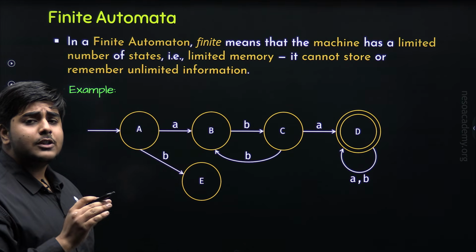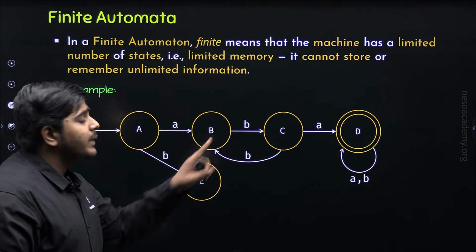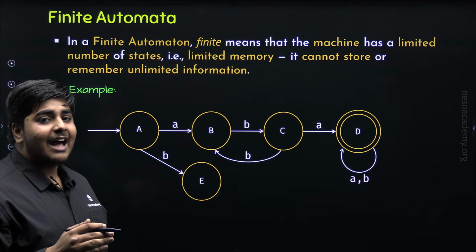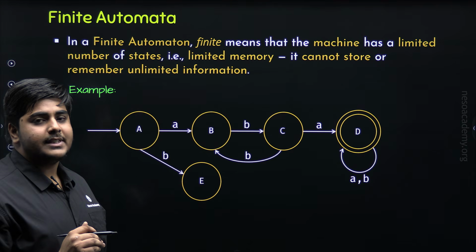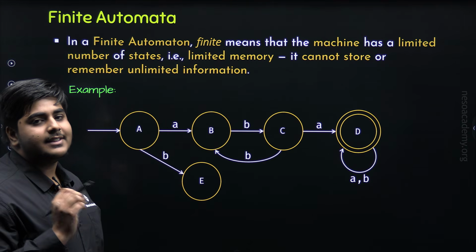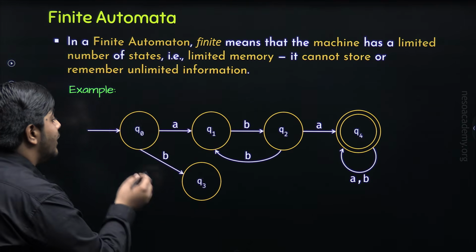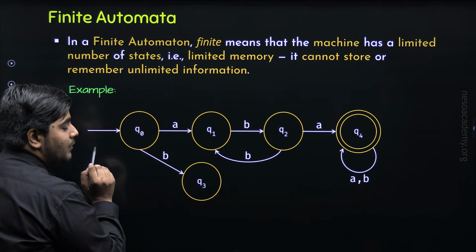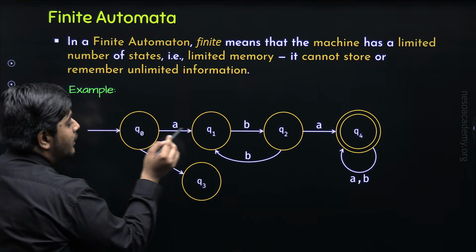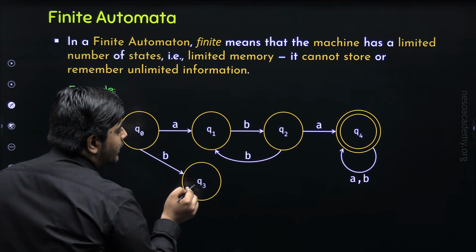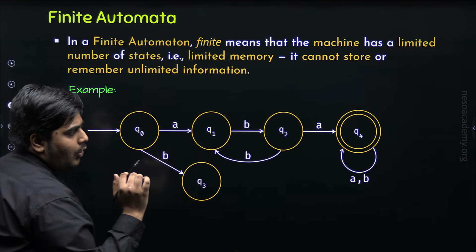But this method also lacks proper numbering of states. So we have another representation, which is the most commonly used representation for identifying the states, and that is when we use the lowercase letter q along with the state number as q0, q1, q2, q3, q4, and so on.